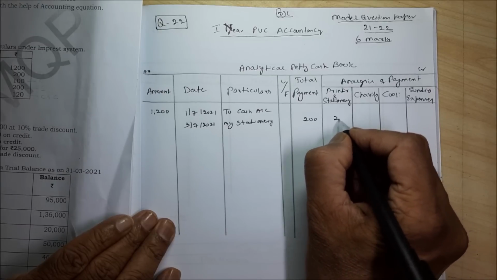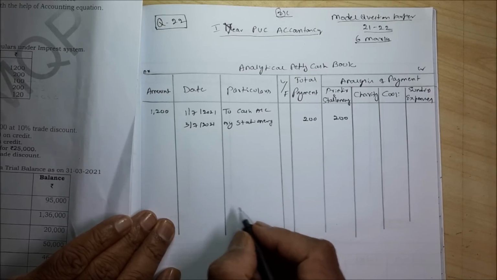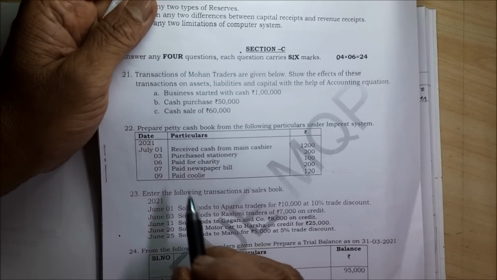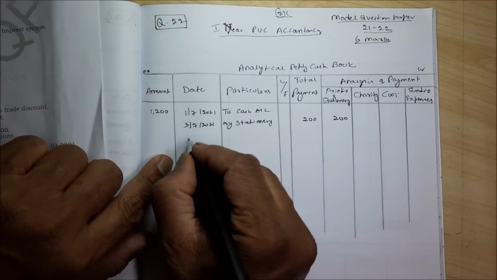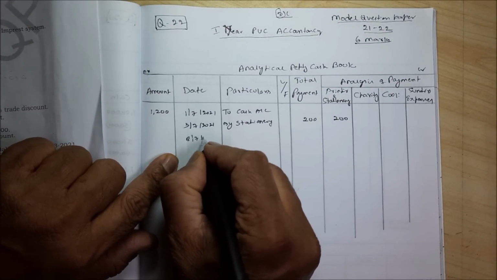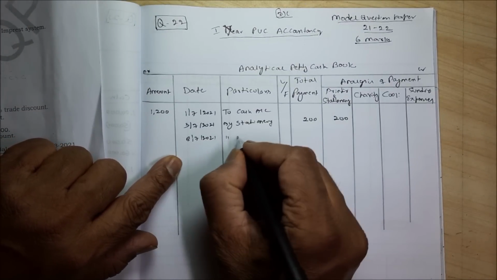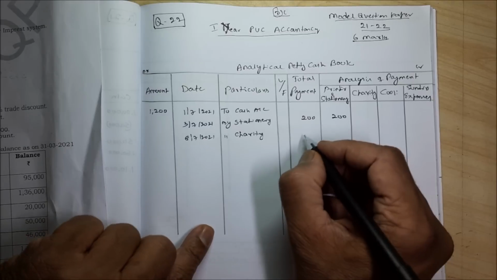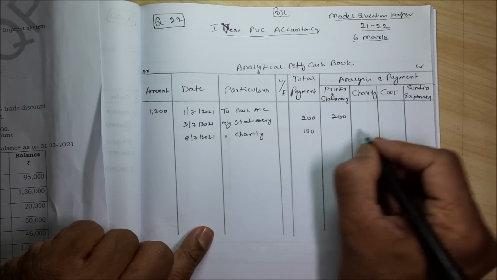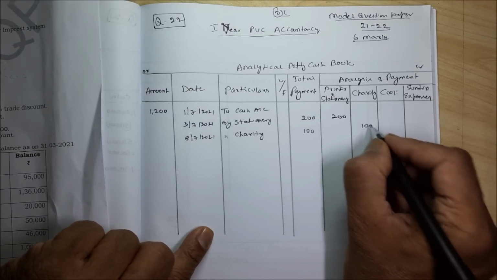Then printing and stationery is also 200. Next, paid for charity rupees 100. So which date? 6th. 6/7/2021 by charity, total payment 100, under charity column 100.